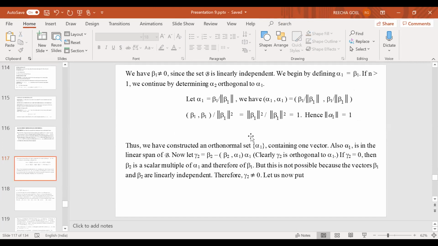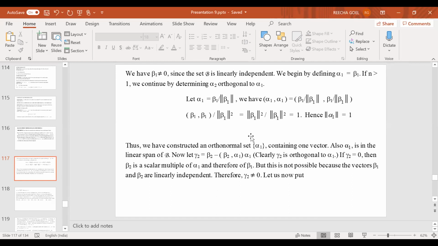Now, because beta 1, beta 2, ..., beta n form a basis, this set is linearly independent. And if the set is linearly independent, no element of this basis can be zero, as you know, because any set which contains zero is always linearly dependent. So none of the elements of the basis is zero.